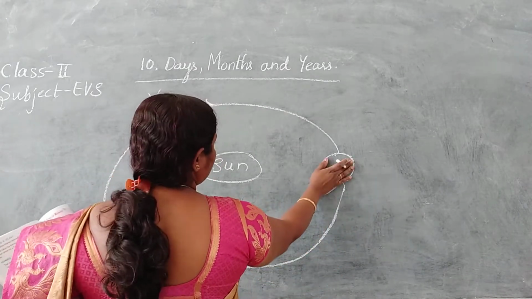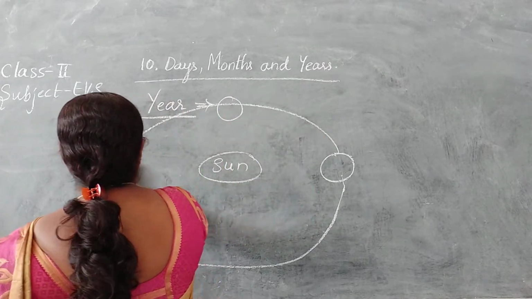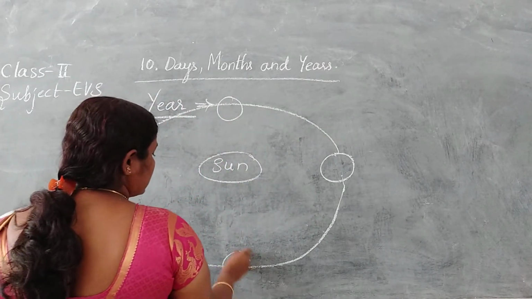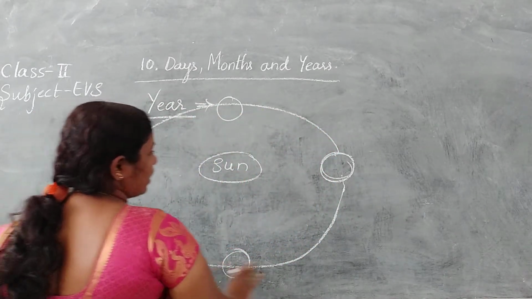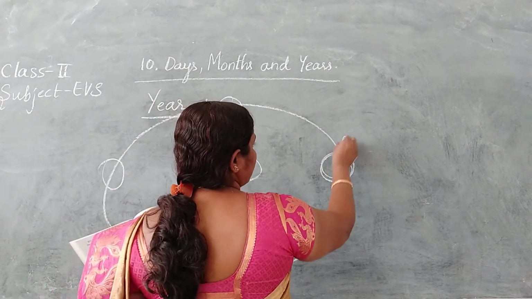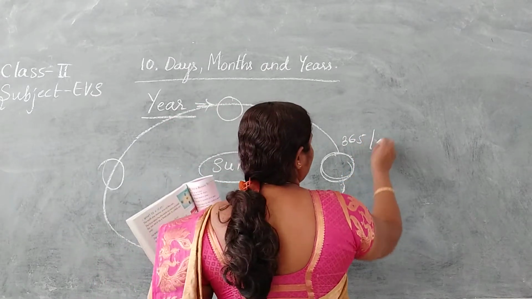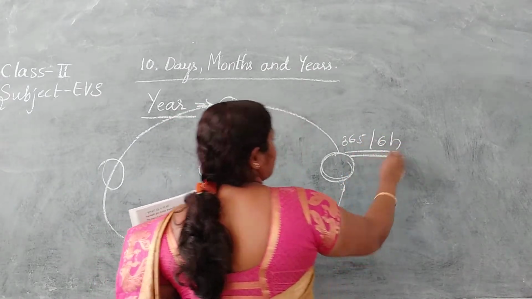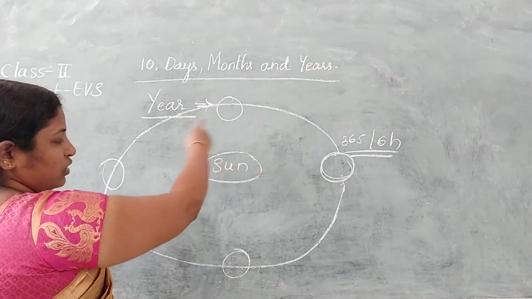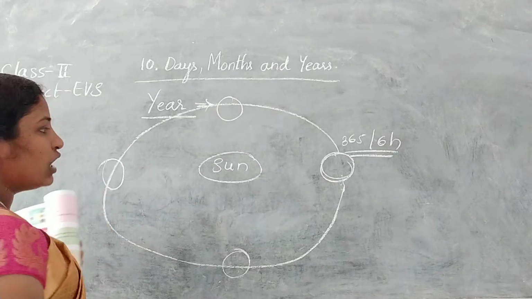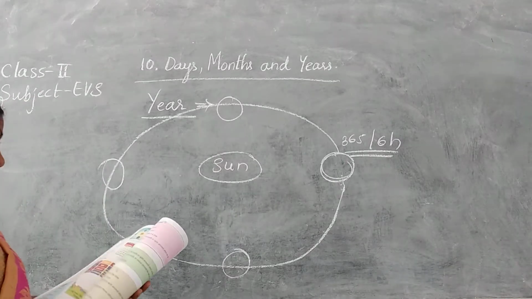From one place it moves to this side and that side, and again it comes back to the first place. To complete 1 round, it takes 365 days and 6 hours. So to complete one path or one circle around the sun, it takes 1 year. That is known as a year.